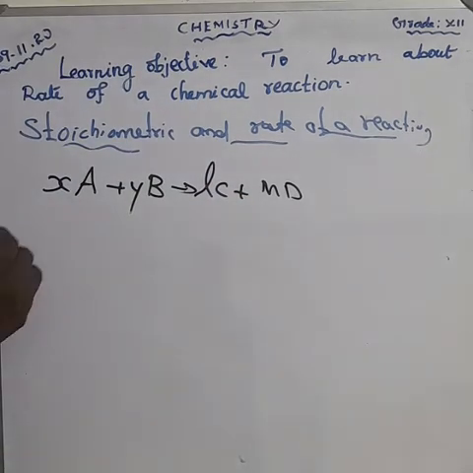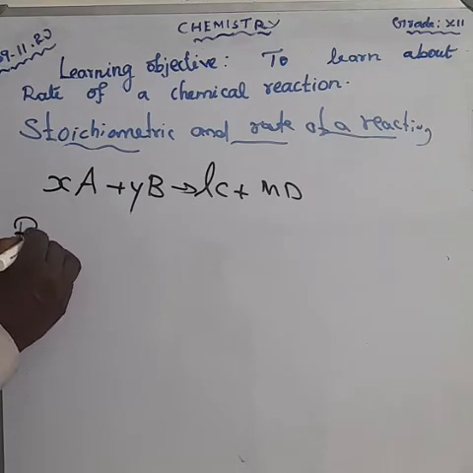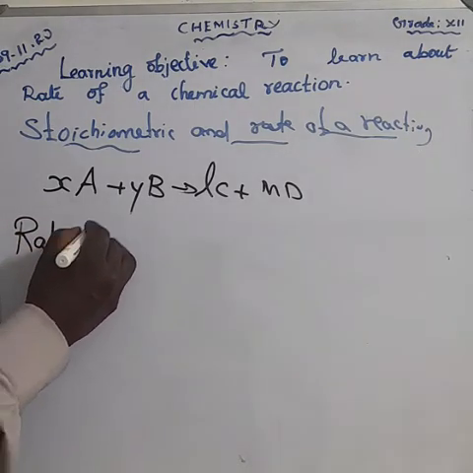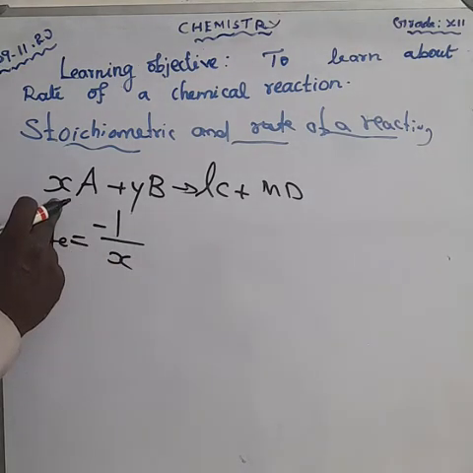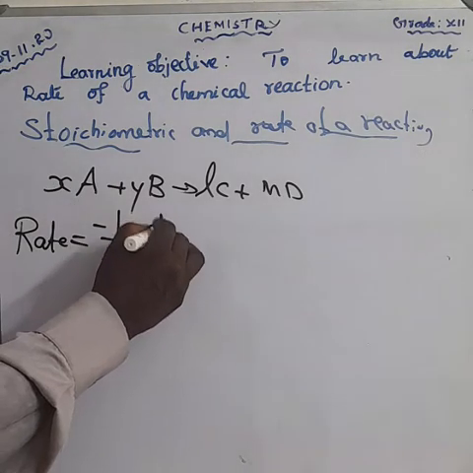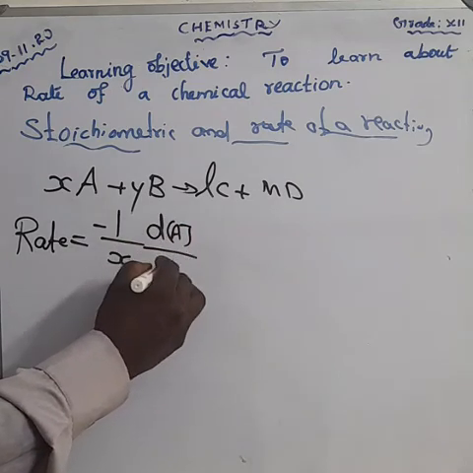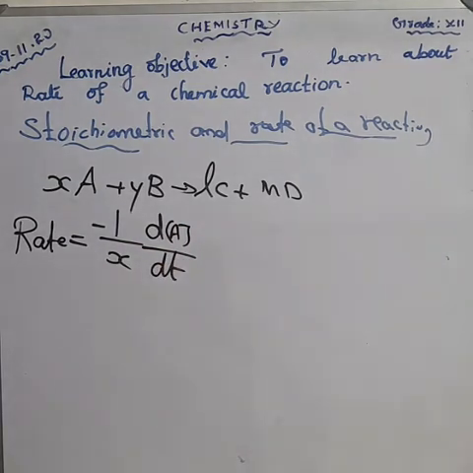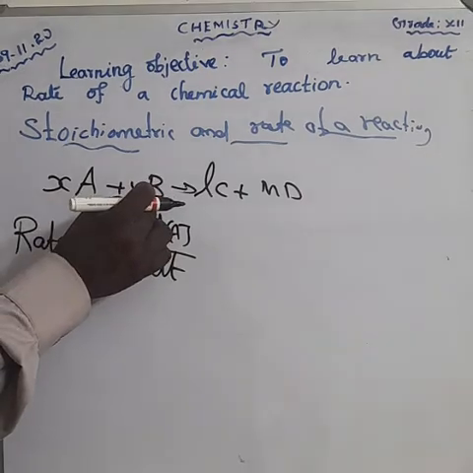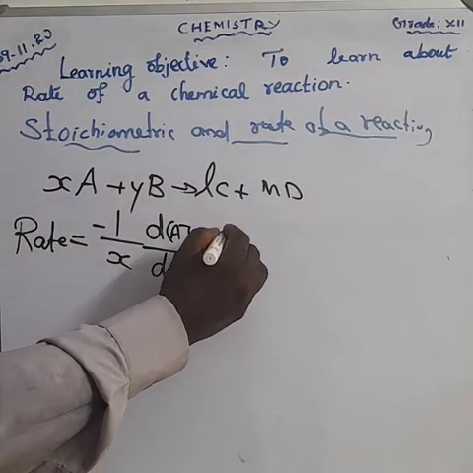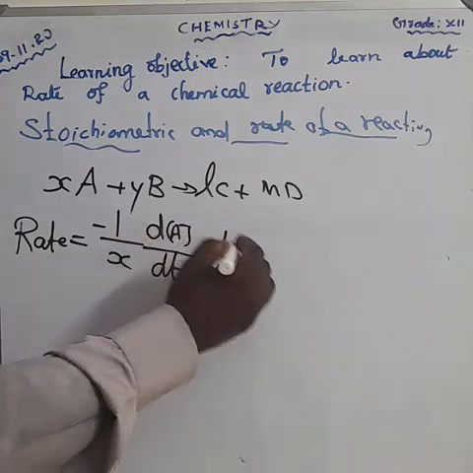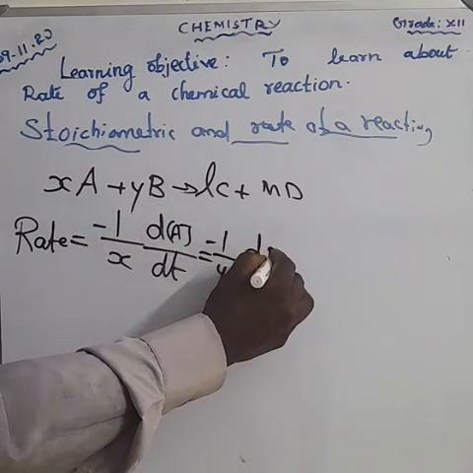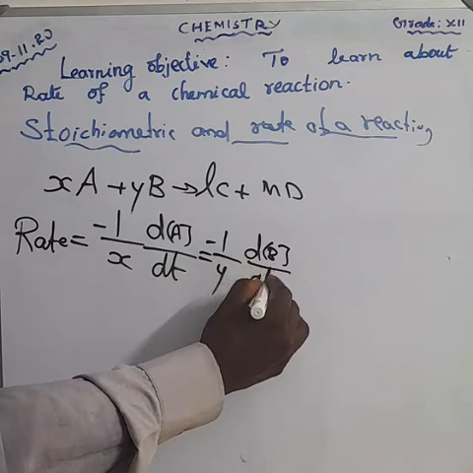Reactant side, that is rate is equal to minus 1 divided by X, dA divided by dt. That term is equal to this one, that is equal to minus 1 divided by Y, dB by dt.